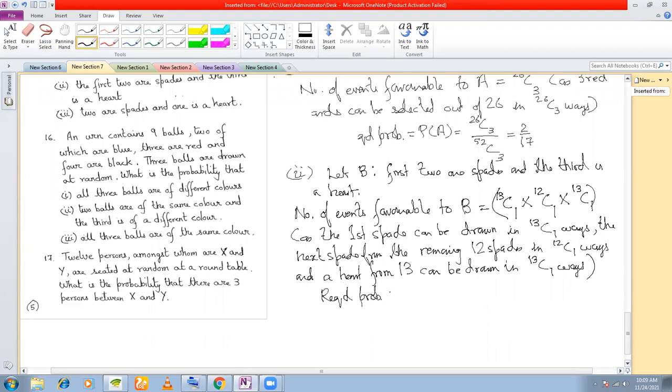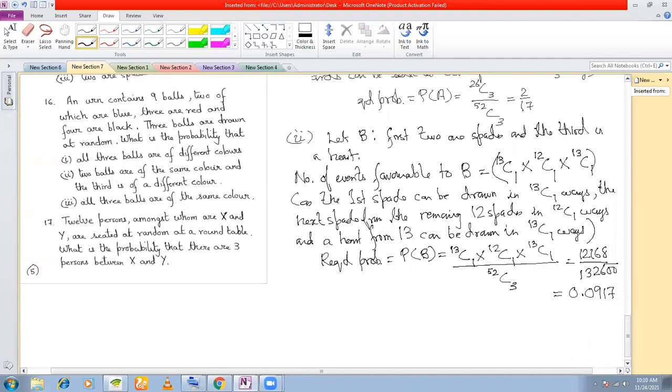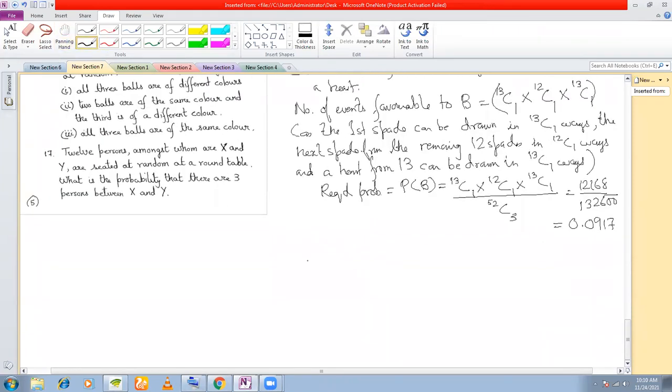P(B) is equal to 13C1 into 12C1 into 13C1 divided by 52C3. Okay, and this should come to whatever that means. You can reduce it to whatever. This answer in decimal should be this. Okay, look at the next question.